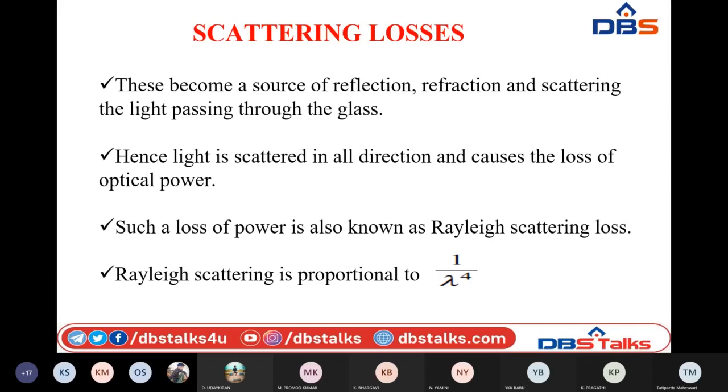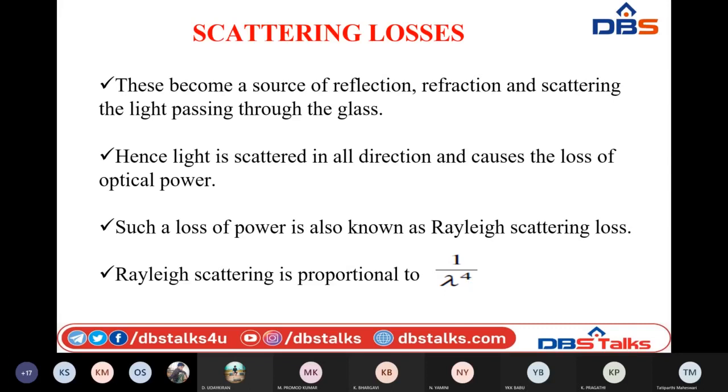If we calculate the scattering loss, it is mostly wavelength dependent. Scattering loss is directly proportional to 1/λ^4. That means whenever the wavelength of the incident light is small, the scattering loss is very much more. If the wavelength of the incident light is large, then these scattering losses can be minimized. This is the only way to stop the scattering losses present in the optical fiber.